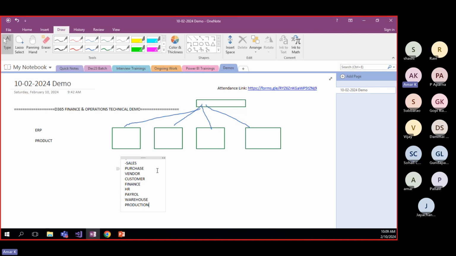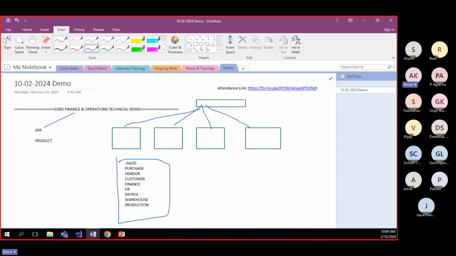Okay. So, if you want to implement all these modules with other technologies, it may take years of time. Correct? At least 3 to 4 years. But that also is not fully completed, because the changes are coming and coming. So if you go to Dynamics 365 Finance and Operations, like an ERP, in this ERP these all are ready to work.